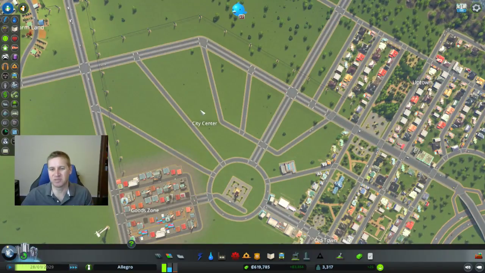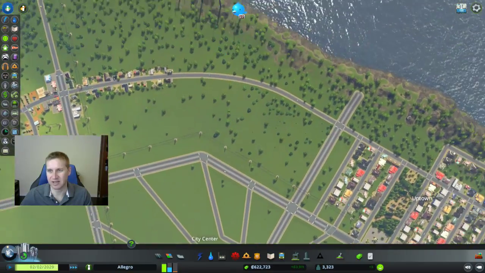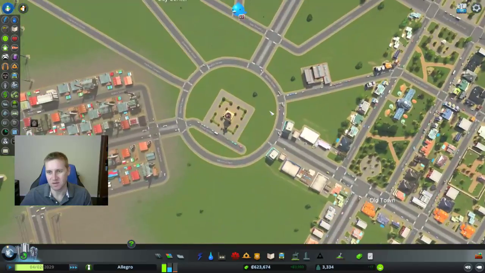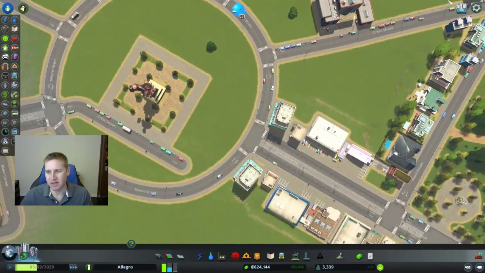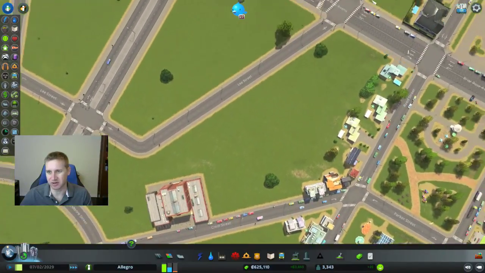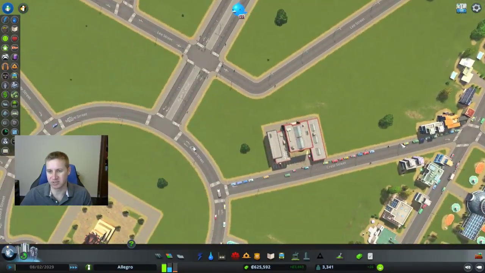And really this is supposed to be a kind of a big residential area because everything along here is going to be commercial essentially. So this will be residential on this side, there'll be some residential on this side, and then over here will be the waterfront area. So I think the easiest way to start would be to just start expanding residential over here. I think that's the easiest way to do this.